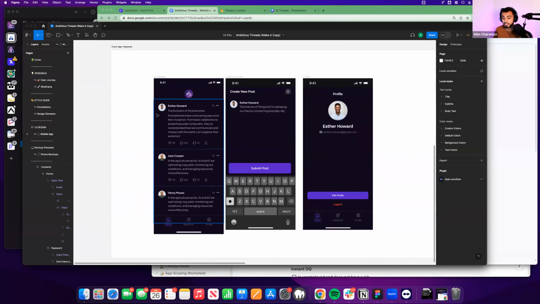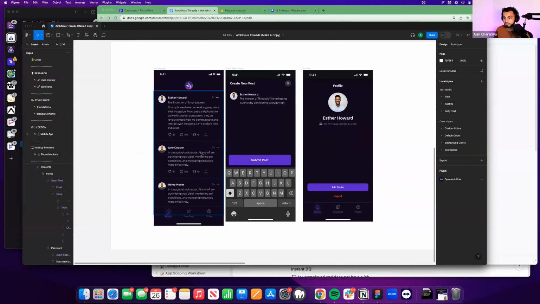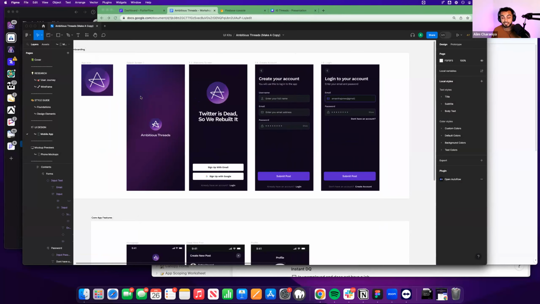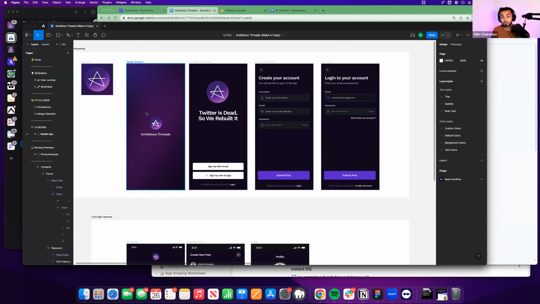It's got the core features of a Threads-based or a tweet-based app. So as you can see, we have a feed, we have a create new post, and we have a profile page. Above all, we have an authentication flow because almost every app out there has an authentication flow where a user needs to create an account. So today, if y'all have no idea what I'm talking about, I'm going to bring it to life. I'm going to explore with you all the fundamentals of app development, all in layman's terms, in simple terms, as if none of y'all know how to code.